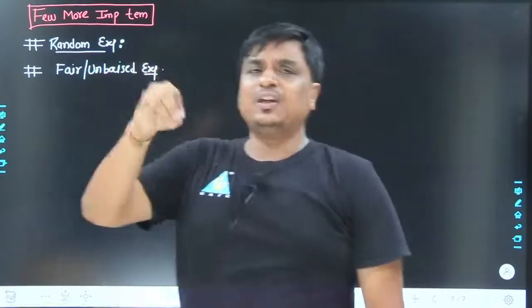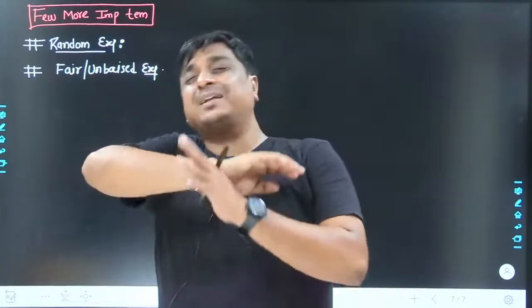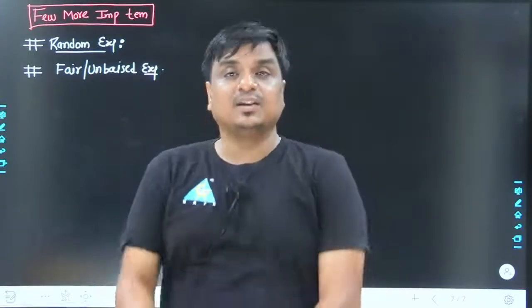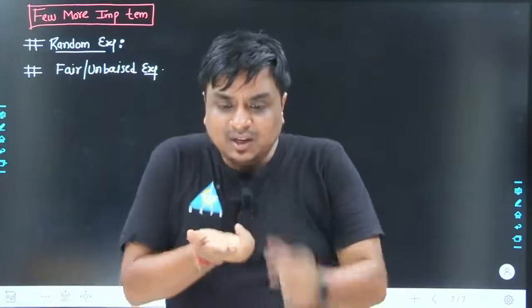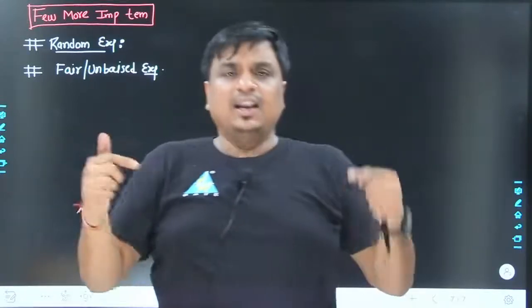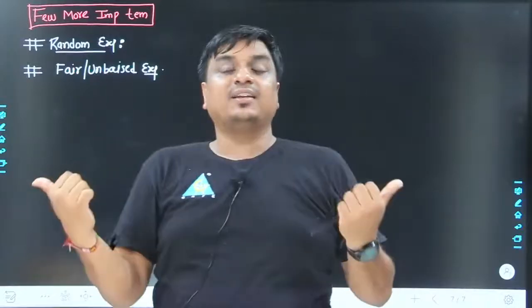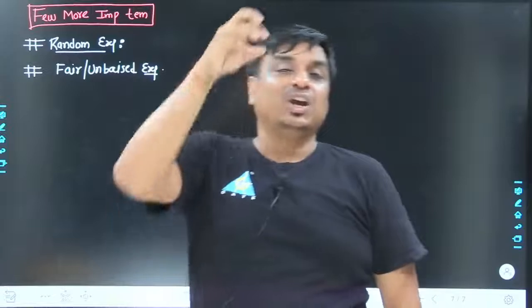If either of the faces is biased, or if either of the faces is not supposed to come at any cost, in that case your outcome or the possibility won't be 1 by 6. Like we had taken an example, if 6 is at the upper side and the roll is made like this, the left and right faces are just going to get rolled towards left and right. They are not going to come as a part of the top face. So what would be the possibility for the occurrence of 6?